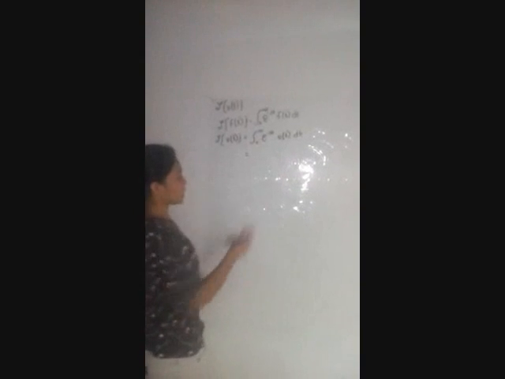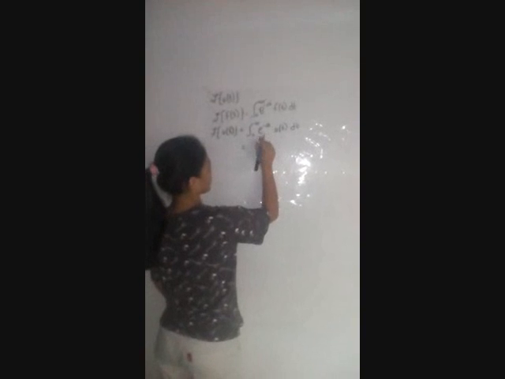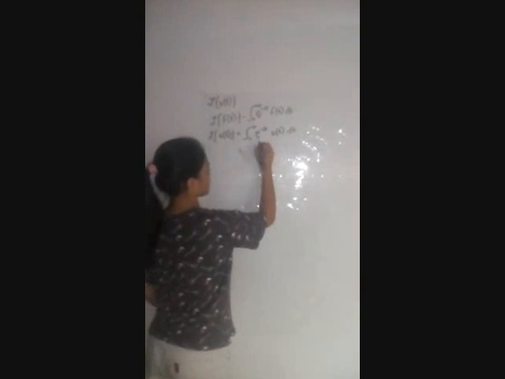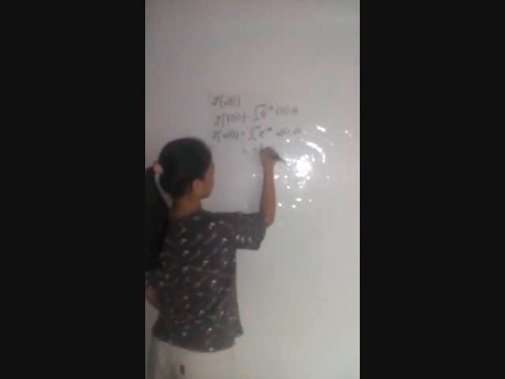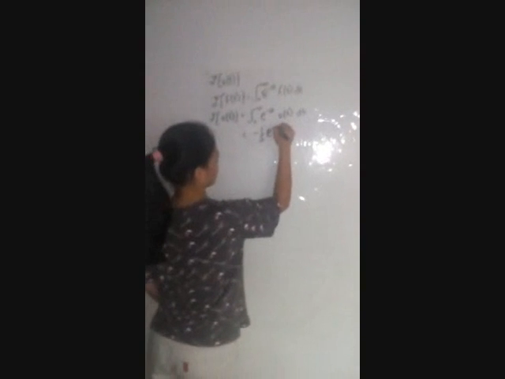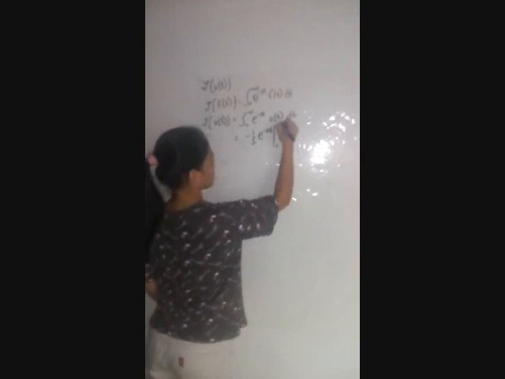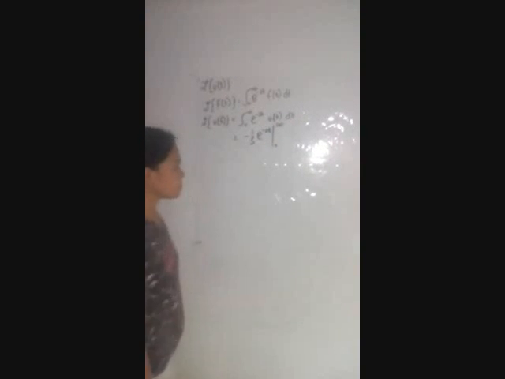So we will get the integral. The integral of e to the negative st is equal to negative 1 over s e to the negative st, limit from 0 up to positive infinity.